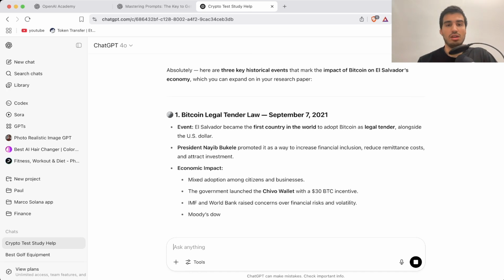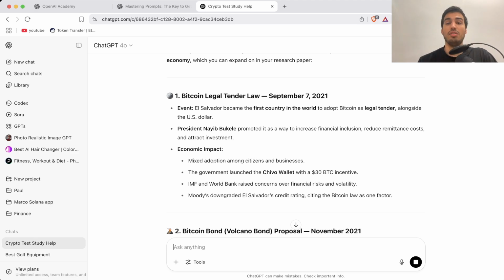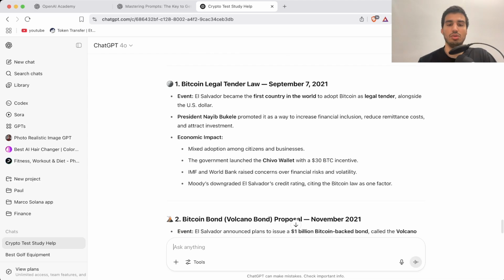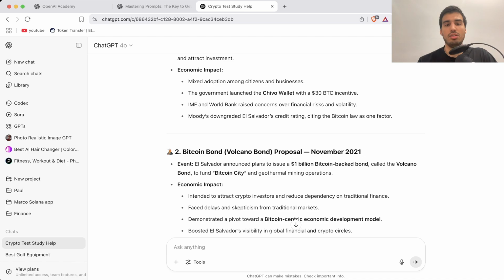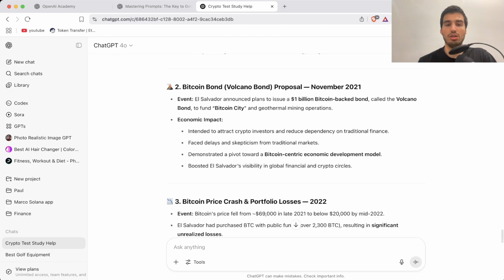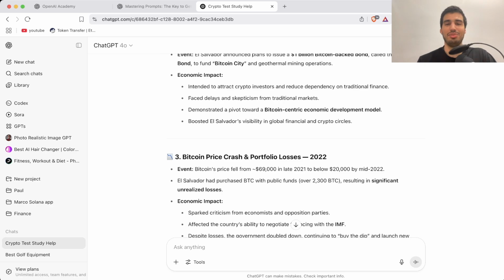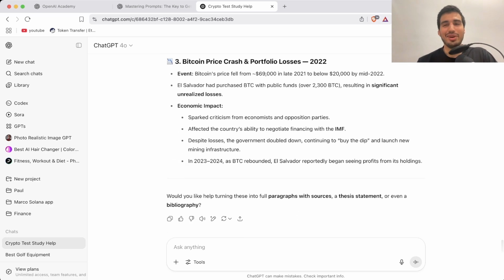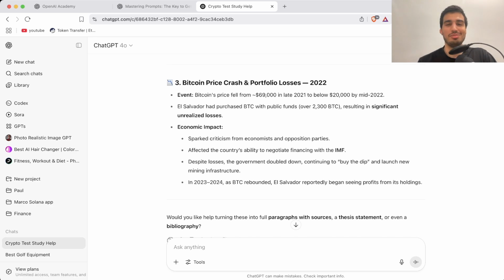So obviously it talks about Bitcoin's legal tender laws. It was on September 7th, 2021. Nayib Bukele made El Salvador the first country in the world to adopt Bitcoin as legal tender alongside the US dollar. Then the Volcano Bond, or the Bit Bond proposal in 2021, and the price crash and profit losses. I'm surprised those are the 3 historic events, but here we are.